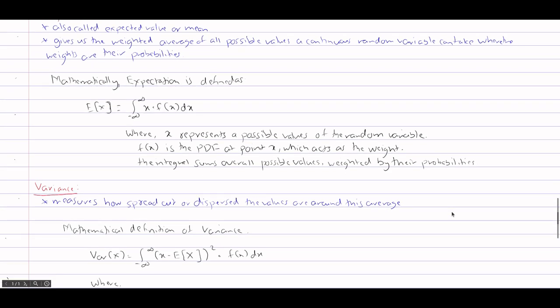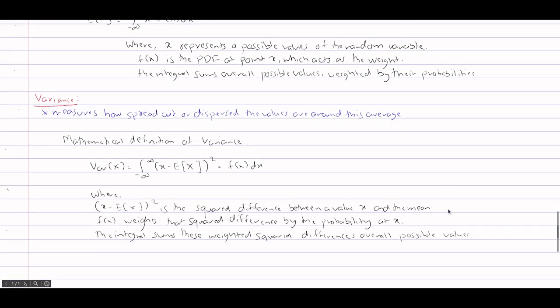Now, we'll move on to variance. While expectation gives us the average value, variance measures how spread out the values are around this average. Think of variance as the average squared distance of the values from the mean. See, squaring the differences prevents positive and negative deviations from cancelling out, and it emphasizes larger deviations. The formula for variance Var(X) is given as the following.